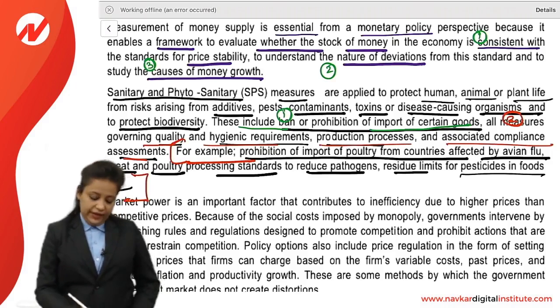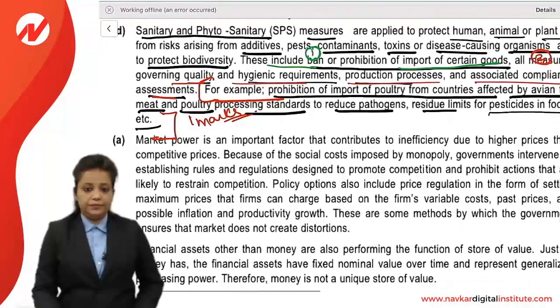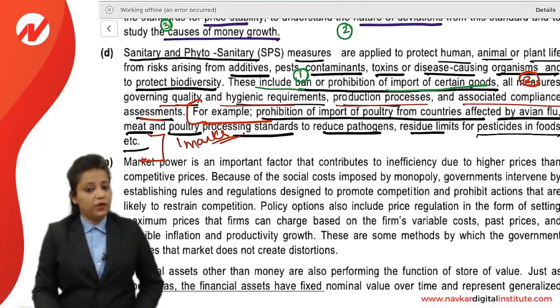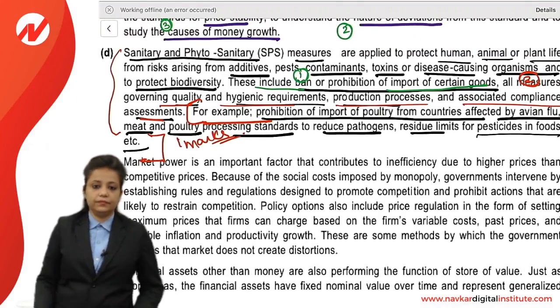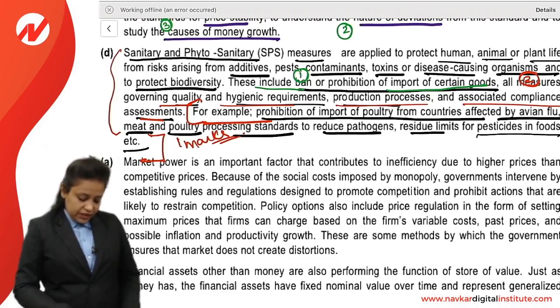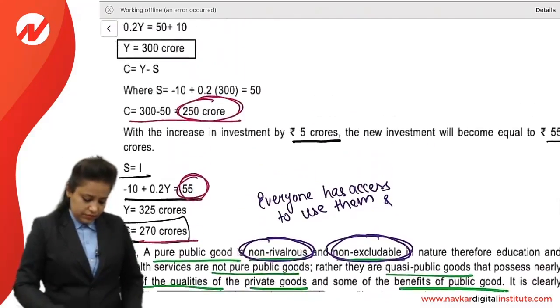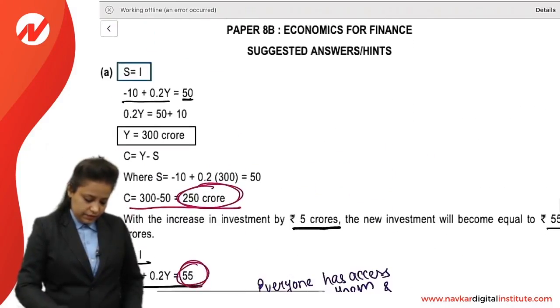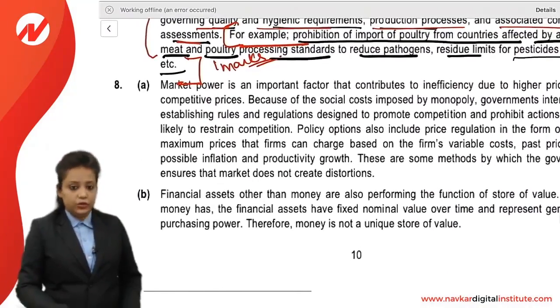So 1 mark you will get for writing the example, right? 1 mark will be given for example and 2 mark will be given for the content. So friends, this was your question number 7. Now coming to the next question.